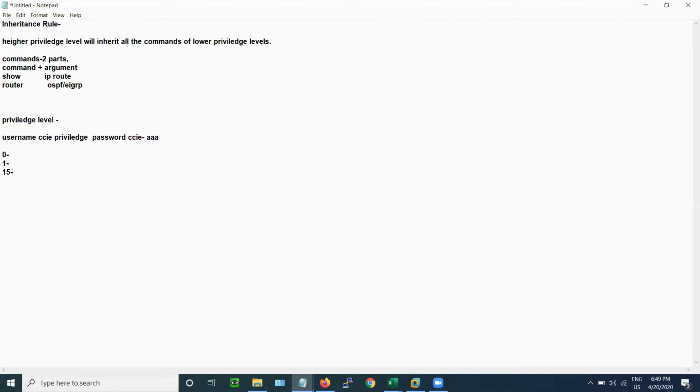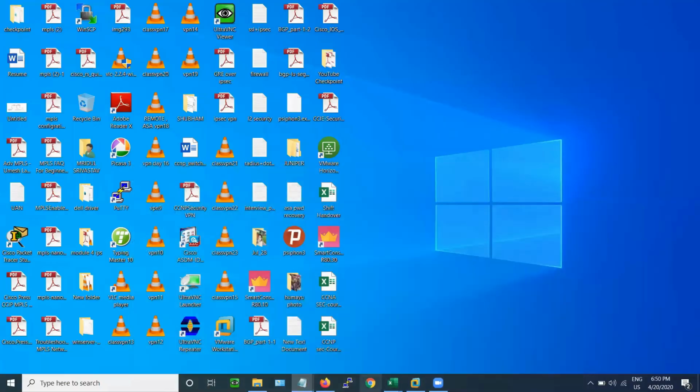So now we will actually configure a user with privilege first 0, then 1 and 15, and see what is the difference between 0, 1 and 15. Because when you see the things with your eyes, with practicals, you will be clear enough to understand this thing very clearly. So let me just show you.